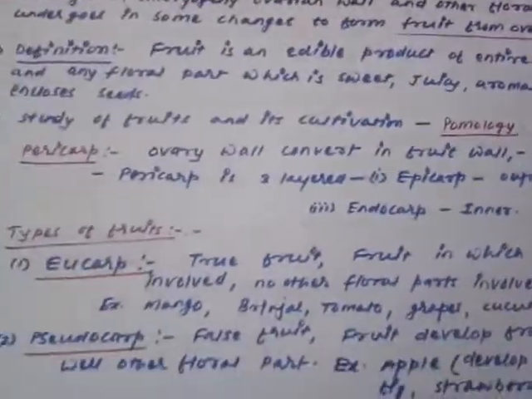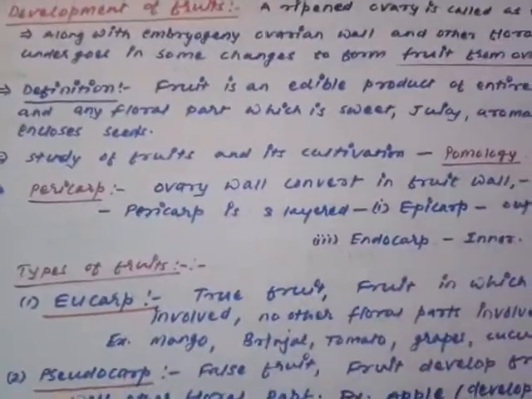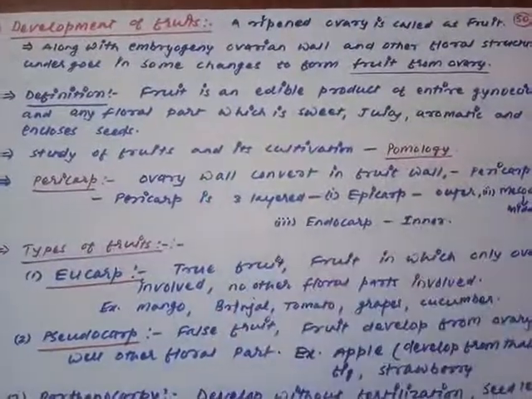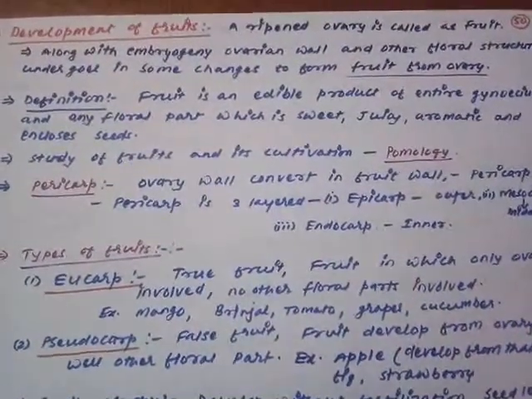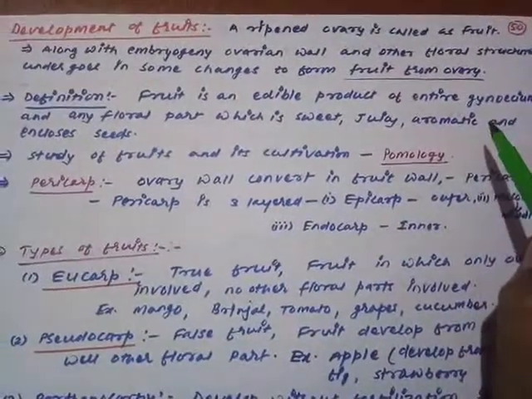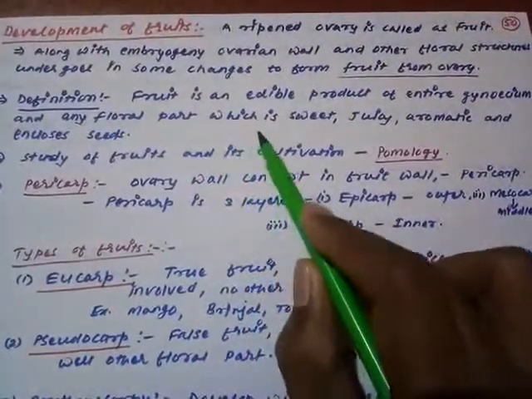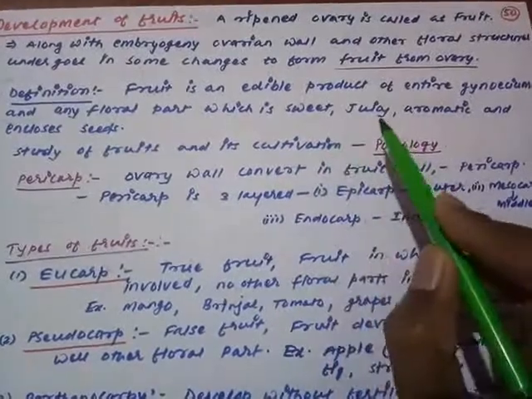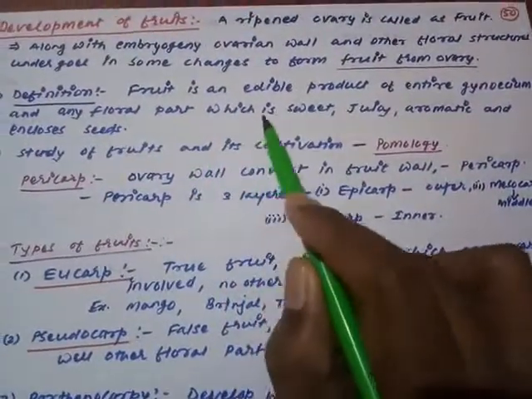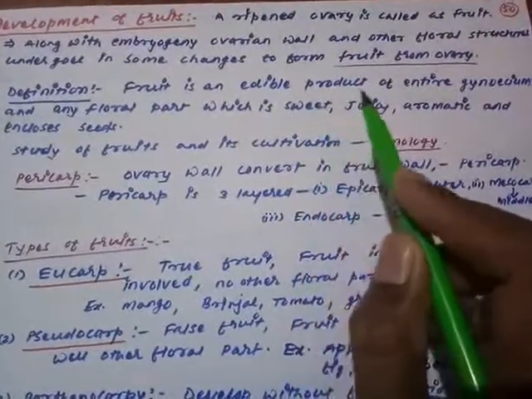Now moving on to the next, if you have to define what a fruit is, just listen carefully. What is the definition of the fruit? Fruit is an edible product of the entire gynoecium and any other floral part, which is sweet, juicy, aromatic, and encloses the seed. What is fruit? Fruit is an edible product of the entire gynoecium.